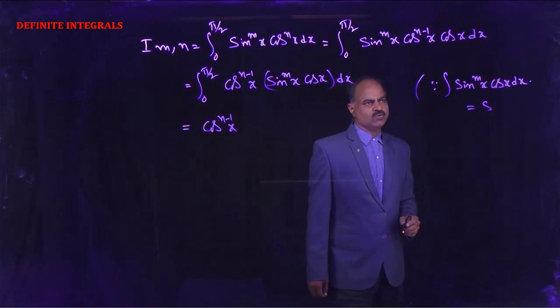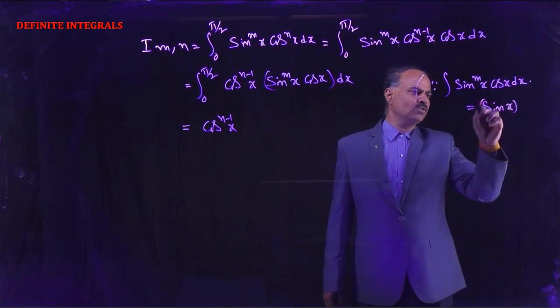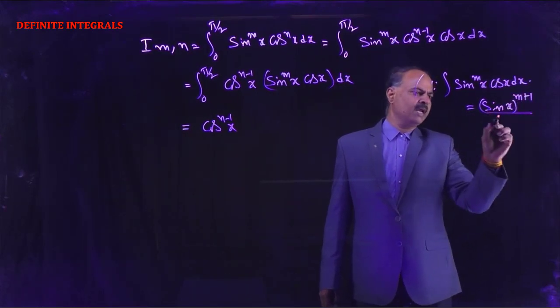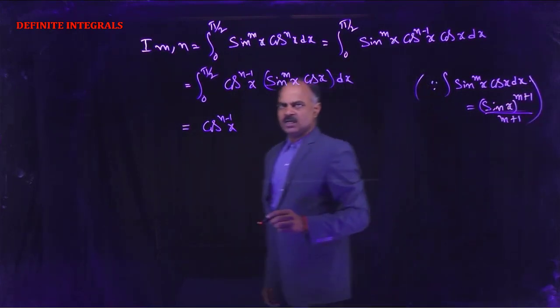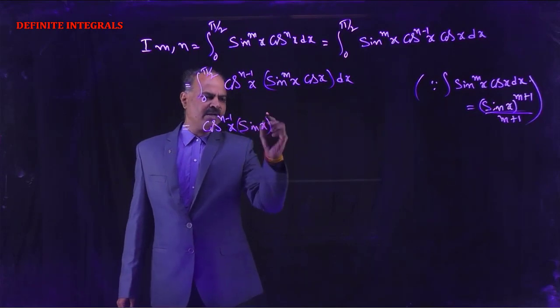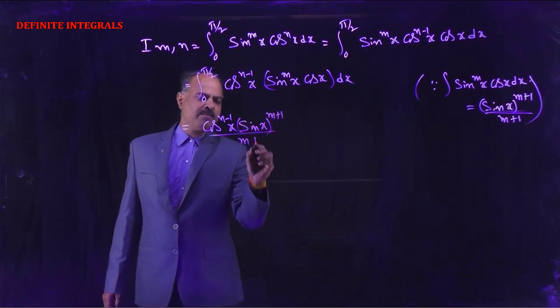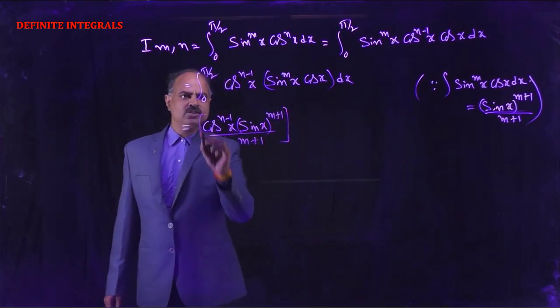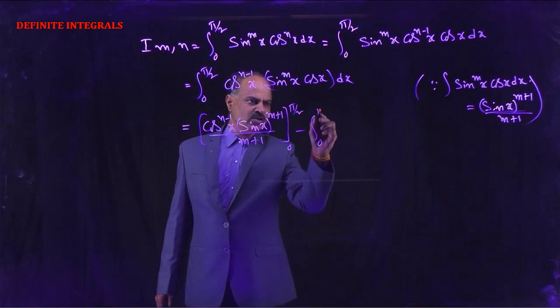Formula is f(x) whole power n+1 by n+1. So this is (sin x) whole to the power m+1 by m+1. Now here this can be written as (sin x) whole to the power m+1, by m+1. So limits 0 to pi by 2 minus integral 0 to pi by 2.